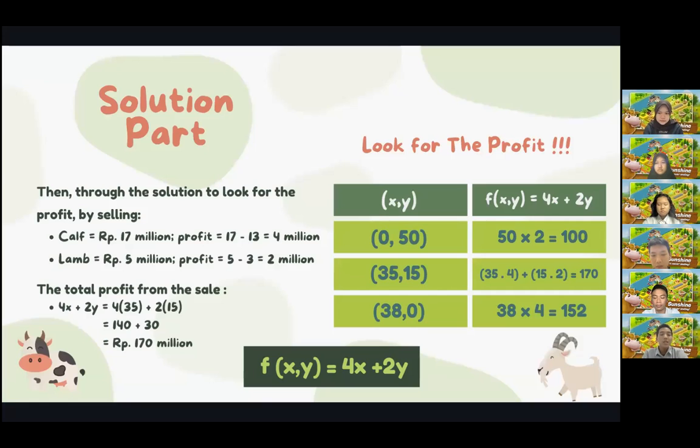So according to the initial goal, we just want to find the highest profit, and the best choice is the second point, with a profit of 170 million rupiah, the number of calves being 35 tails, and the number of lambs being 15 tails. Okay, next slide, please.